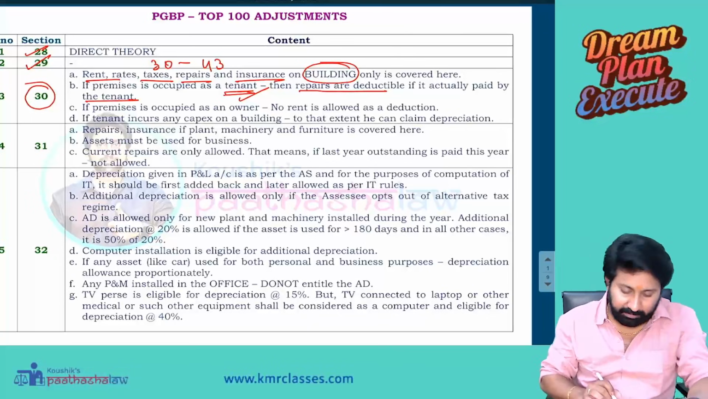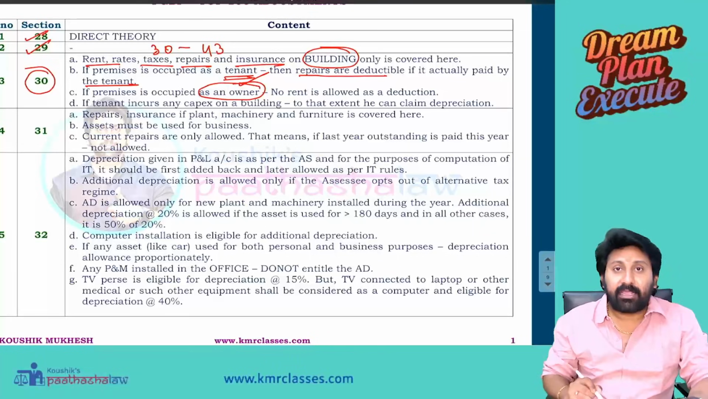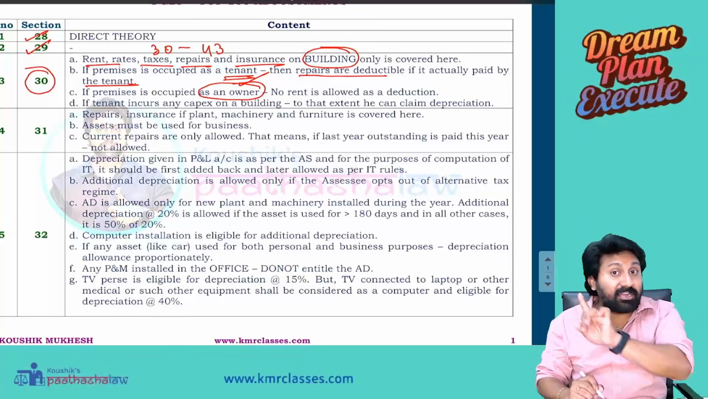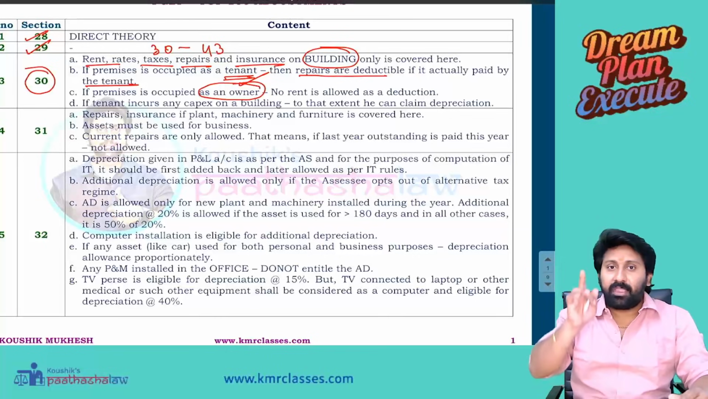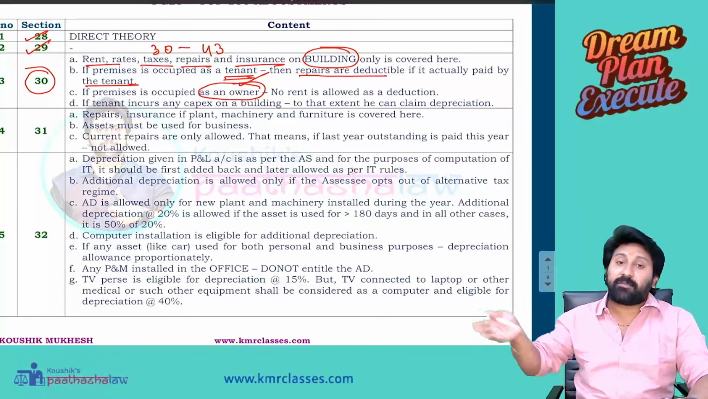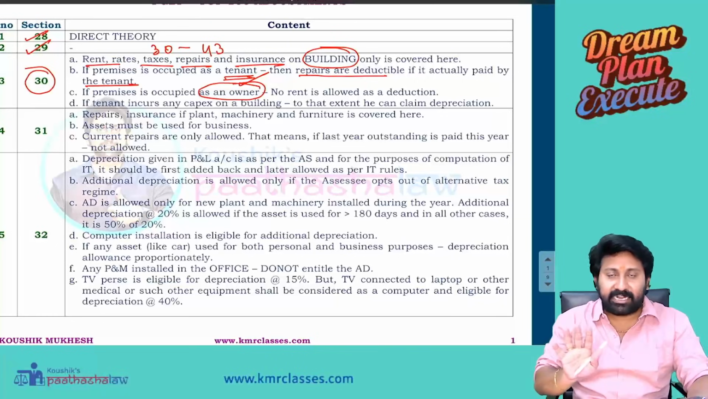then it is deductible. Next, if the premises is occupied as an owner, then rent is not allowed as a deduction. I told this in regular classes 100 times. For example, I have my own building. In that building, I am carrying on business. Notional rent is not allowed as a deduction.